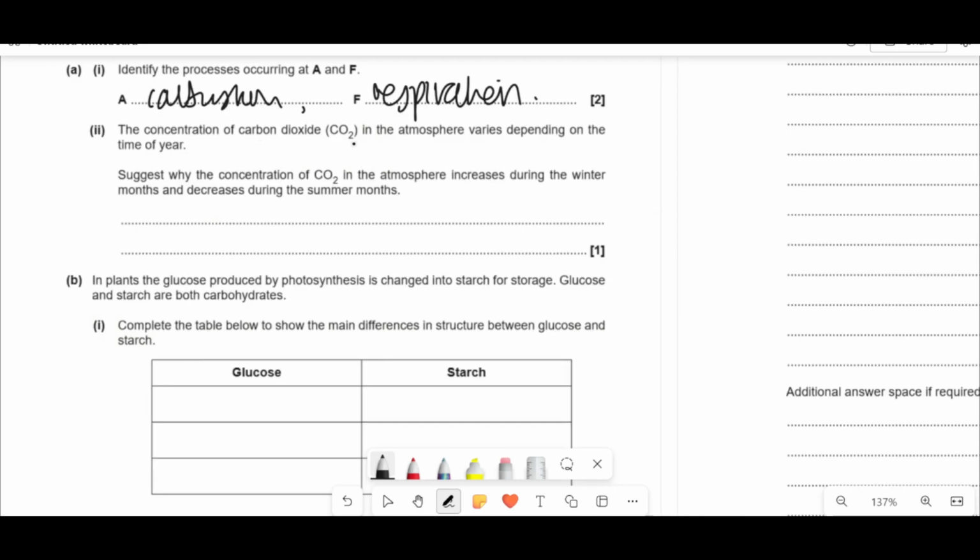The concentration of carbon dioxide in the atmosphere varies depending on the time of year. Suggest why the concentration in the atmosphere increases during the winter months and decreases during the summer. There's 2 reasons. One, in the summer, there's more light. In the winter, there's less. So if there's less light, there's going to be less photosynthesis. But as well as that, in the winter, we are cold and we want to stay warm, so we're probably going to burn more fossil fuels to stay warm as well. So either one of them is fine.